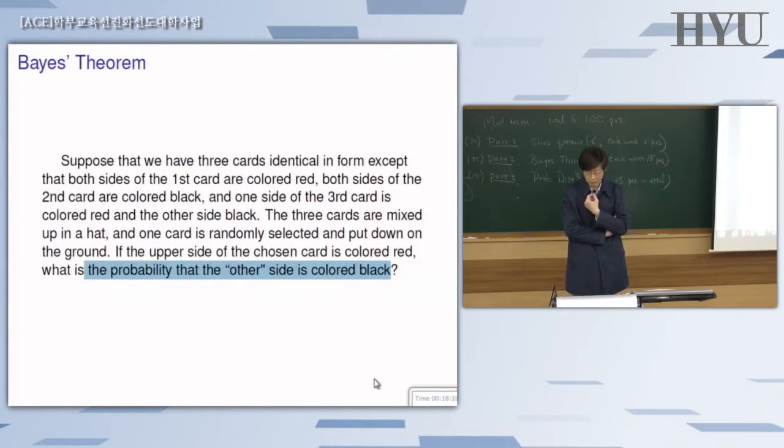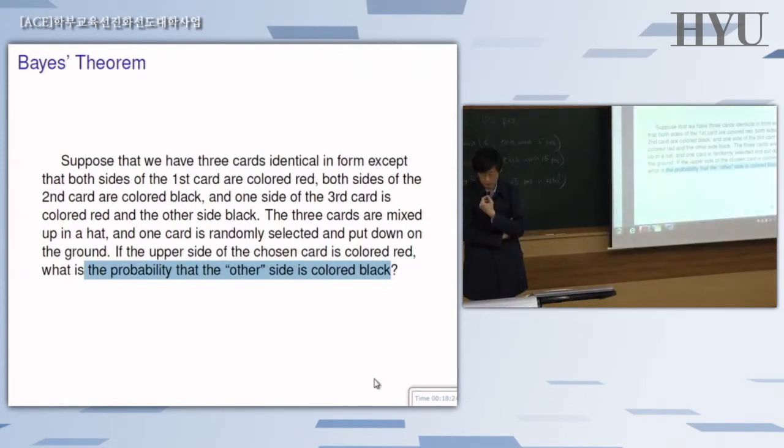Given these 3 cards, you shuffle them, mix them up well, and then pick one card at random, put it on the table, and you see that the color is red. Before you turn it over, you want to figure out the probability that the other side is black.